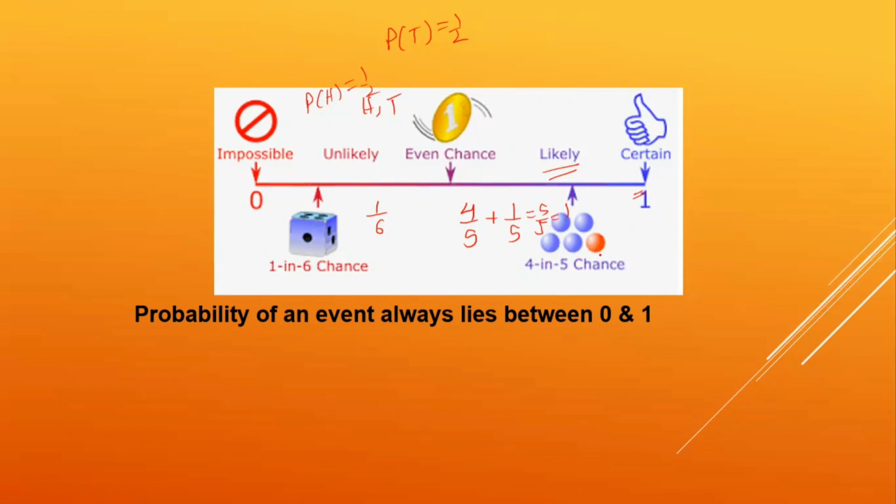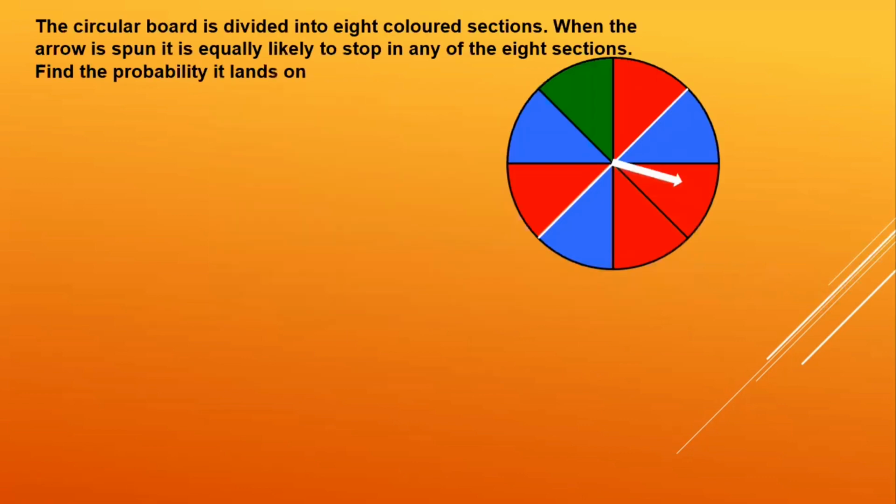Another thing: if the probability of getting a blue ball is 4 by 5, then the probability of not getting a blue ball will be 1 minus 4 by 5, which is going to be 1 by 5, right? So this is how the probability of an event plus the probability of not the event is always 1. Clear, children? Okay, let's take up a question.